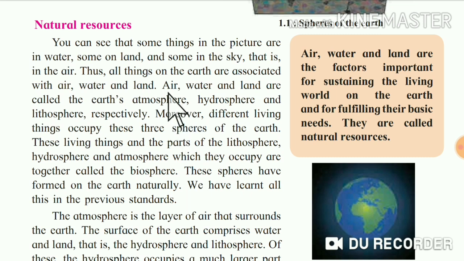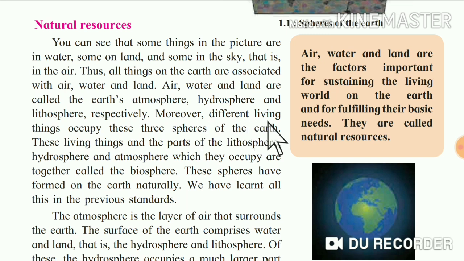And on the basis of this air, water and land, the spheres are divided into three parts, that are atmosphere, hydrosphere and lithosphere respectively. Respectively means what? जिस सीरीज से आपको एयर, वाटर और लैंड दिया है उसी सीरीज से आप उनके नाम लिखेंगे. जैसे एयर के लिए एटमॉस्फेयर है, वाटर के लिए हाइड्रोस्फीयर एंड लैंड के लिए लिथोस्फीयर, राइट?